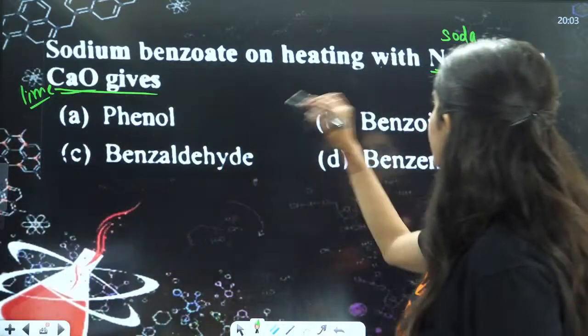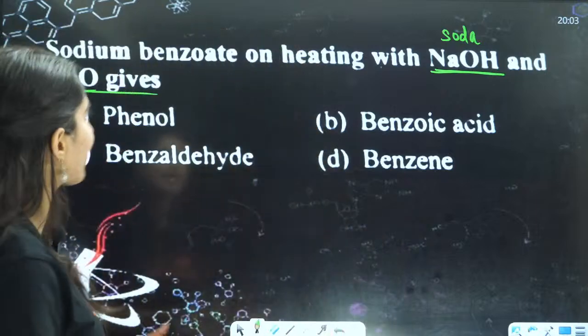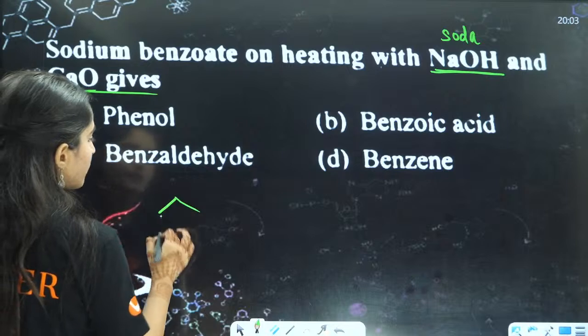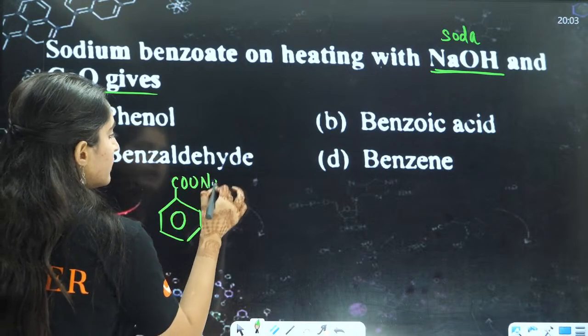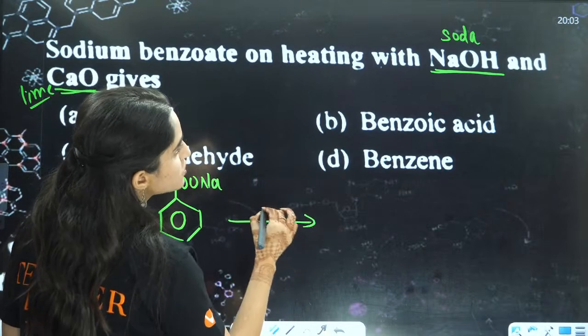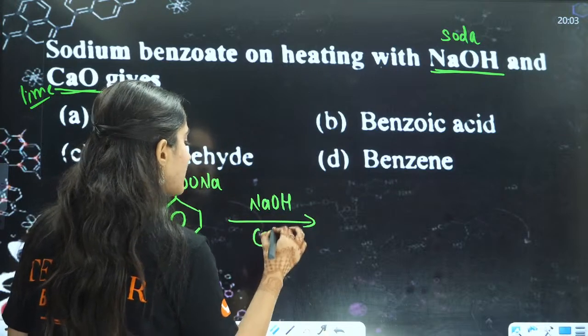So when you use these two things with any salt of carboxylic acid, and you have sodium benzoate, that means you have COONa, and you will use NaOH and CaO.